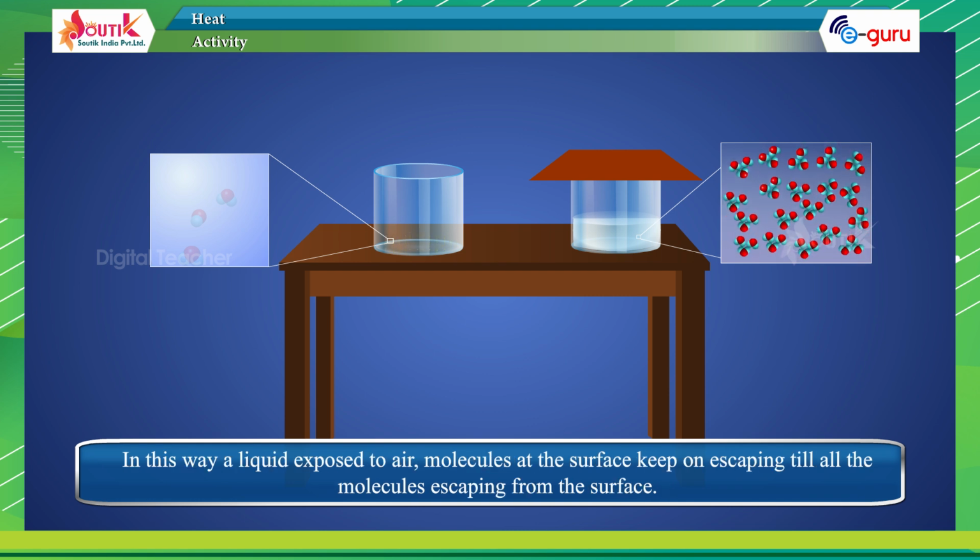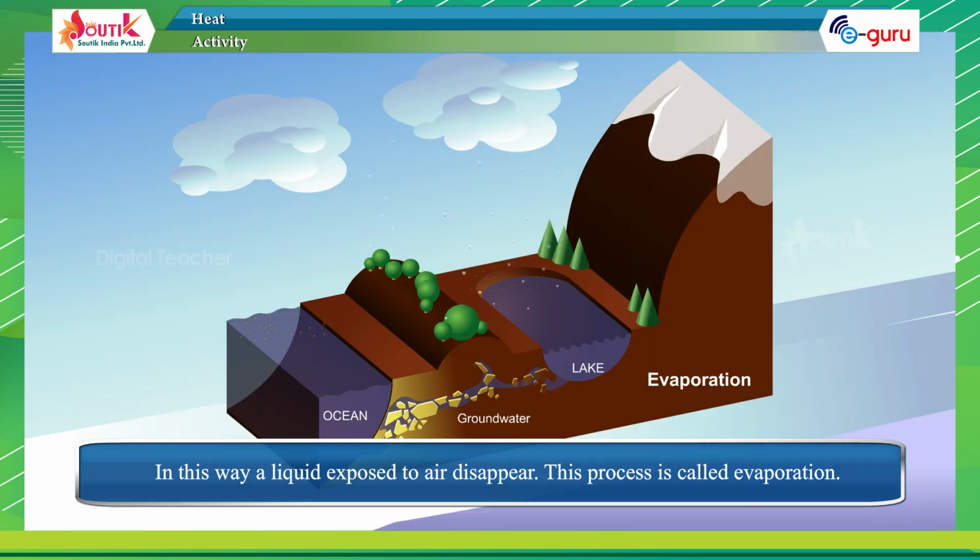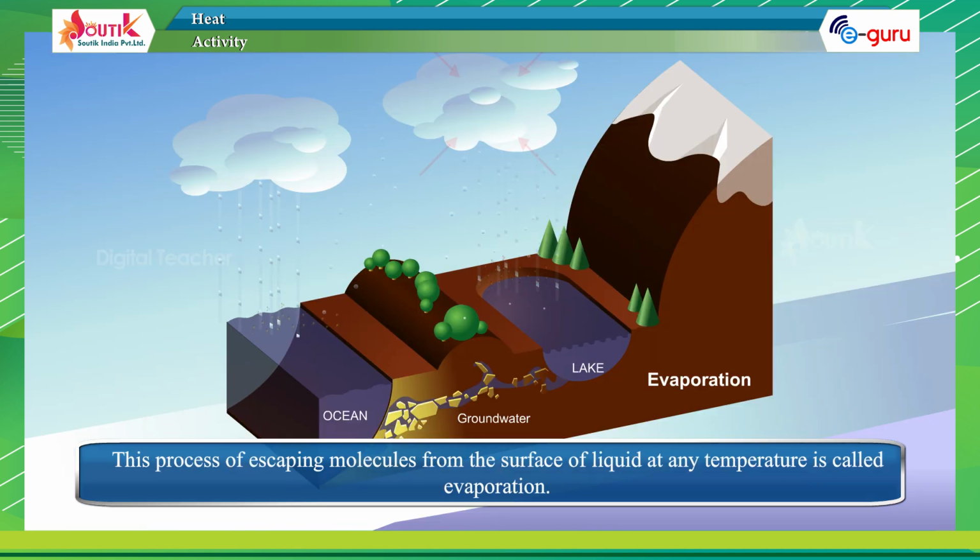In this way, for a liquid exposed to air, molecules at the surface keep on escaping till all the molecules escape from the surface, and the liquid disappears. This process is called evaporation. The process of escaping of molecules from the surface of a liquid at any temperature is called evaporation.